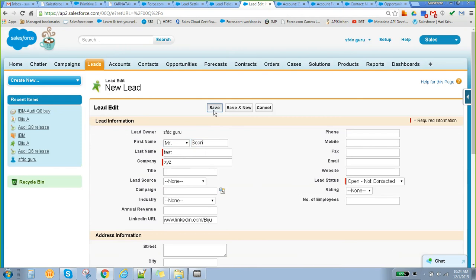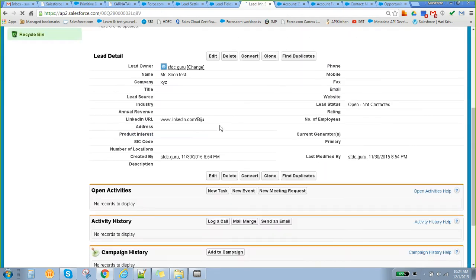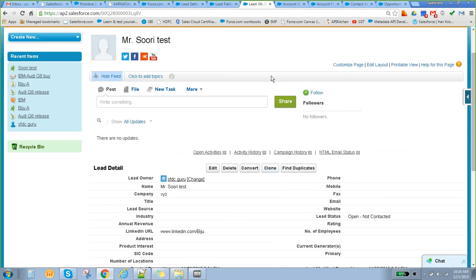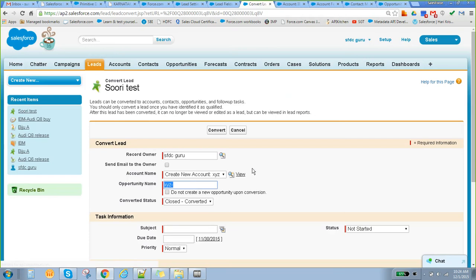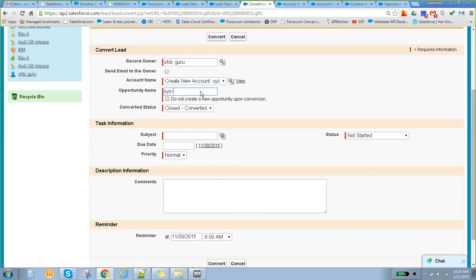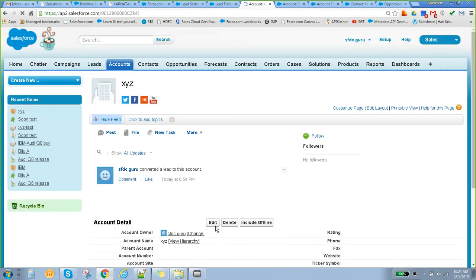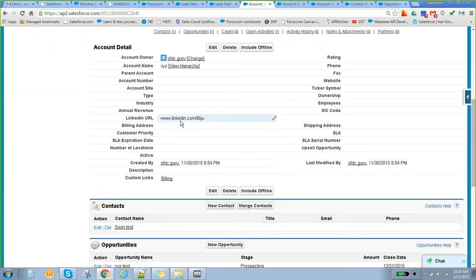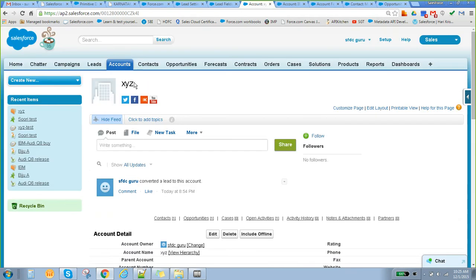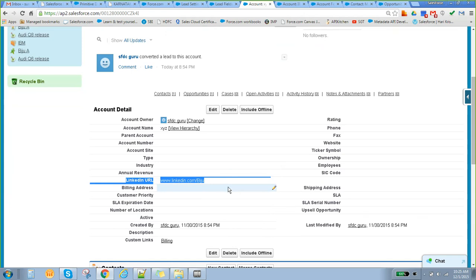Clear? Now I will quickly convert one lead. Convert this particular lead, with some test opportunity. So I will convert. See here, that field is automatically captured here. This is what we have to do in the mapping. This is very, very important.